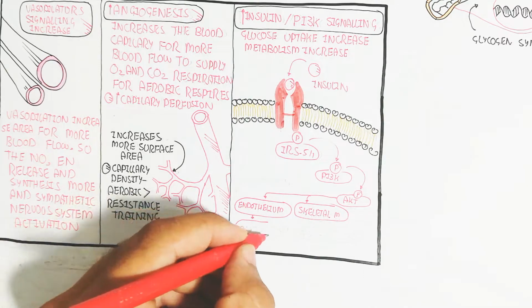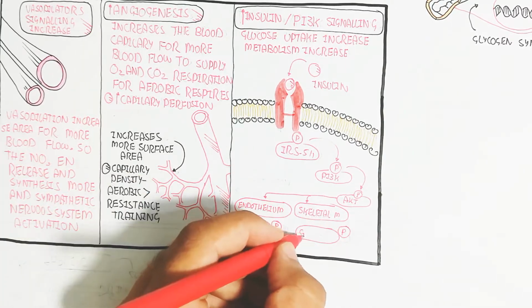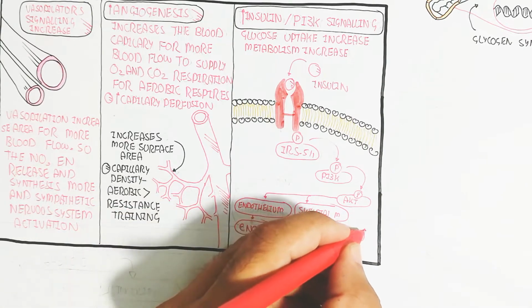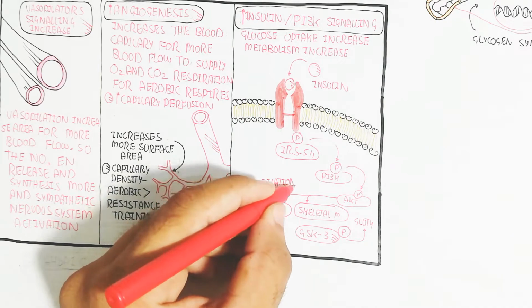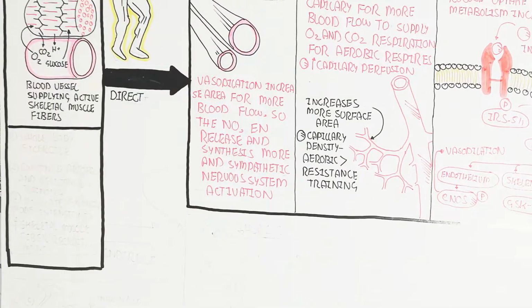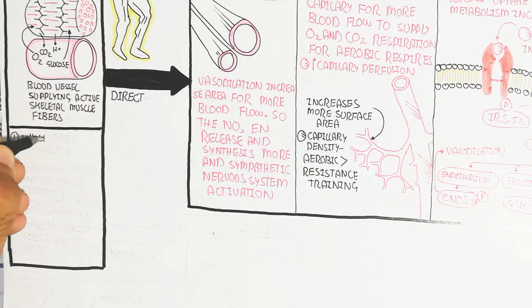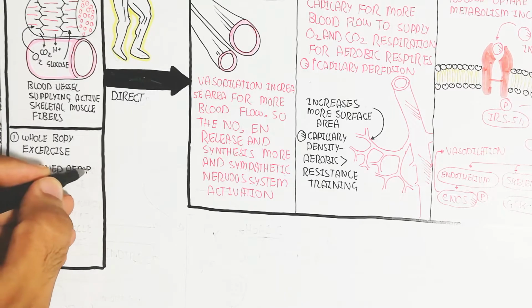AKT activation leads to the endothelium and skeletal muscle targets. This is the endothelium, for example, and a skeletal muscle cell. It will increase the nitric oxide synthase enzyme and glycogen synthase kinase 3, which increase the GLUT4 channel for glycogen synthesis due to the influx of glucose into the muscle cell.